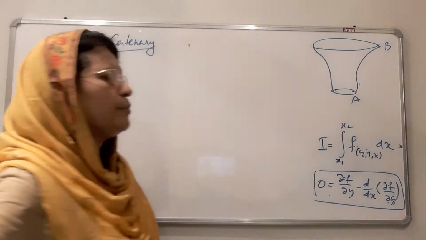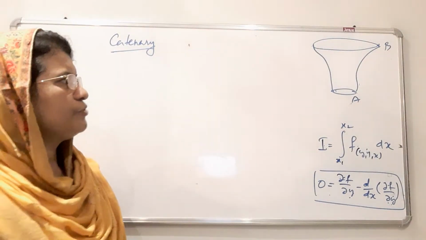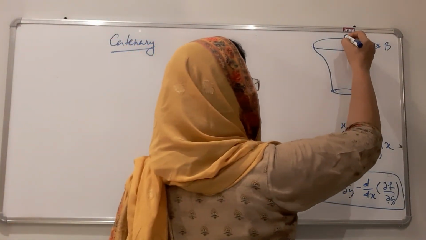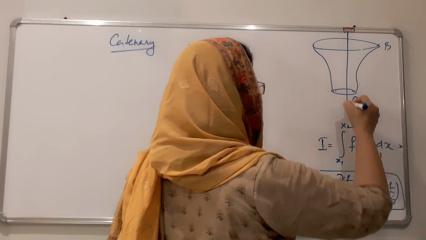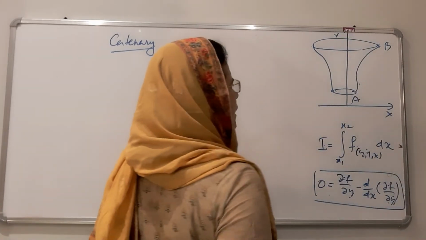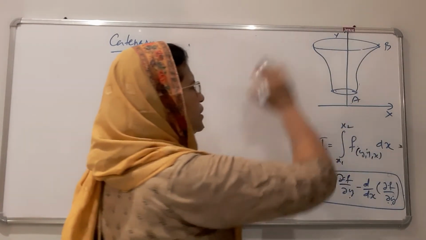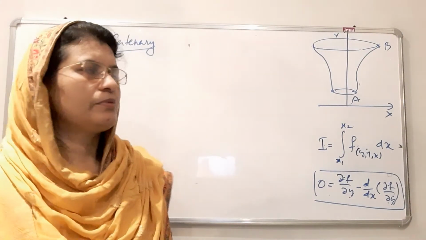What is the minimum surface area? The equation for minimum surface area is called catenary. Therefore we have to find the equation for minimum surface area. For that, consider the path. This is the x direction, this is the y direction, and the particle is moving from A to B and it takes a surface.